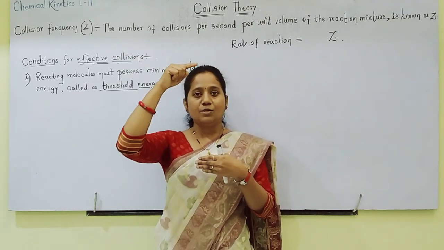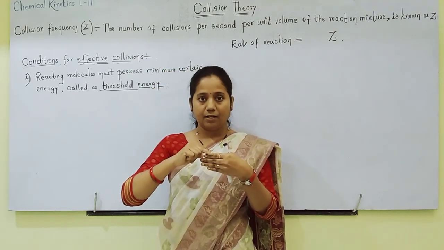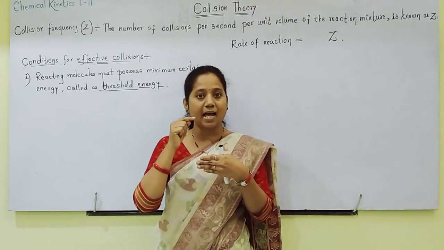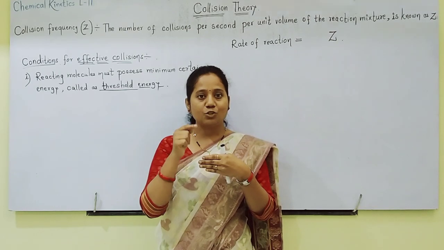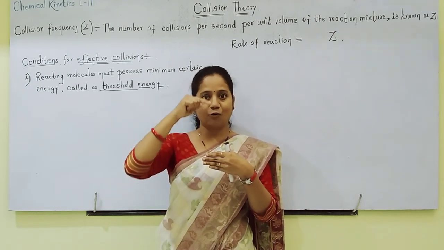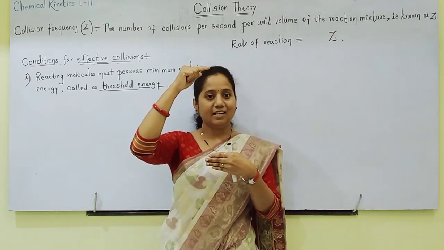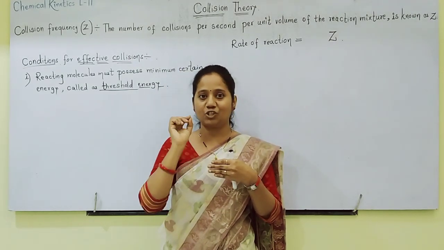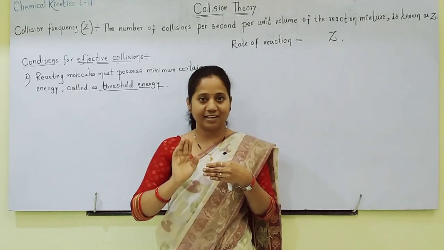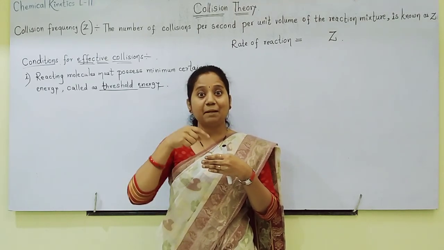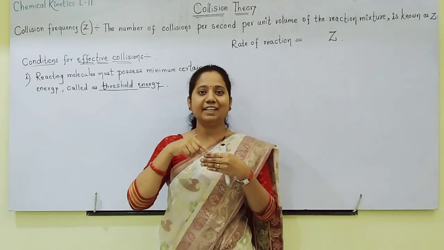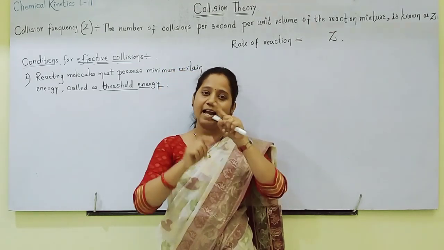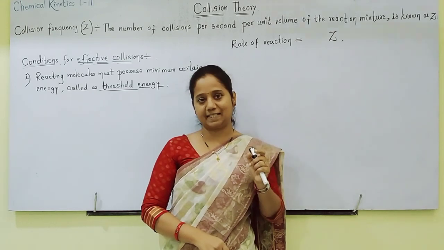That extra amount of energy is called activation energy. Understood well? To make them active, their energy will become equal to threshold energy and they will get converted into products.